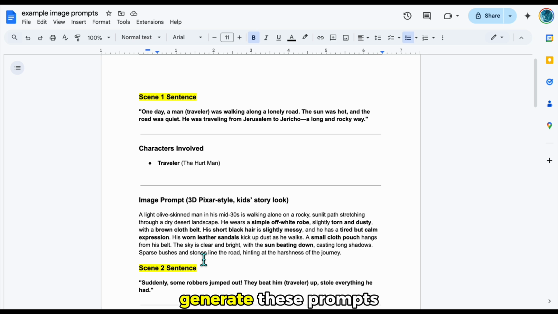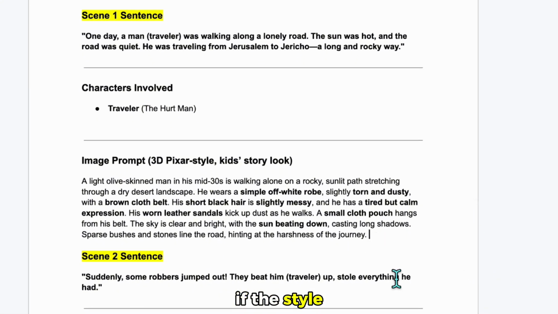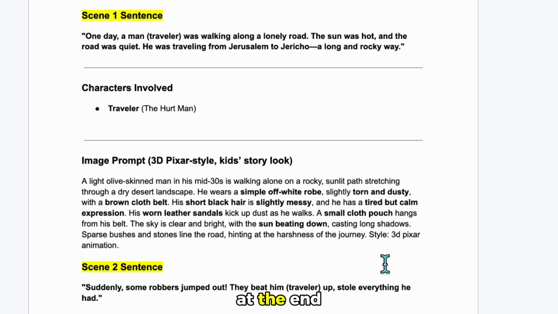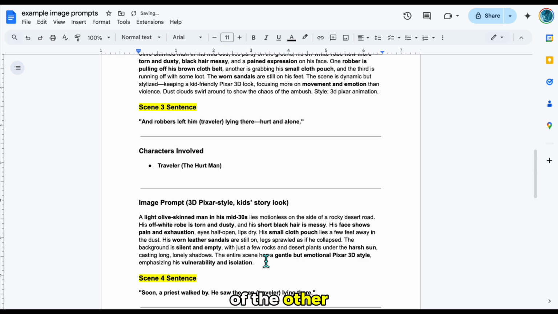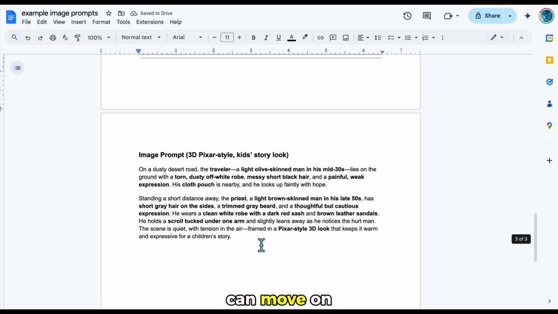We asked to generate these prompts in 3D Pixar style. However, it's important to repeat the style at the end of each prompt. If the style changes, it's hard to keep the character concepts consistent. So now I'll add style 3D Pixar animation at the end of each prompt. For example, I'll copy this and add it to the end of the other image prompts as well. Now I can move on to production.